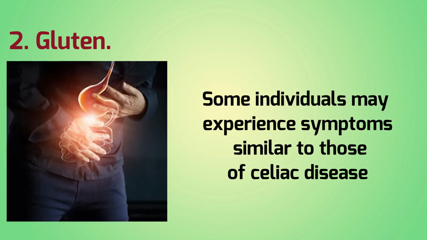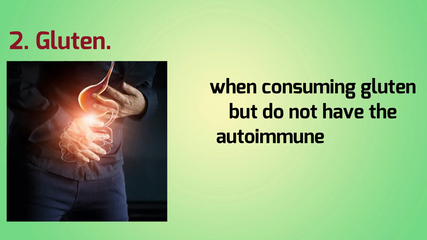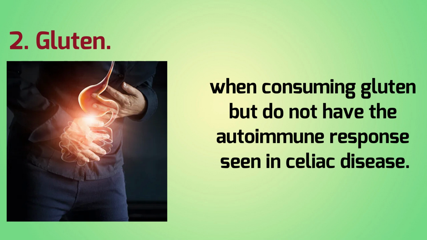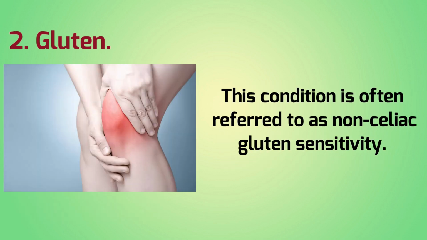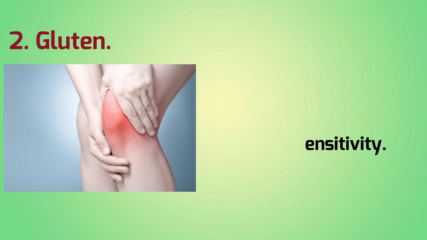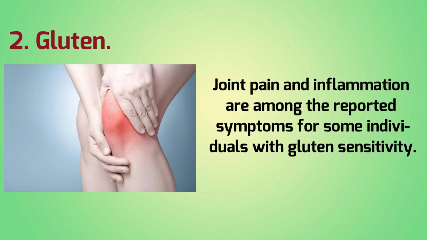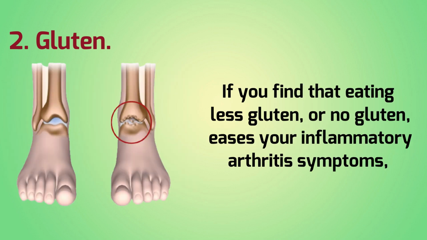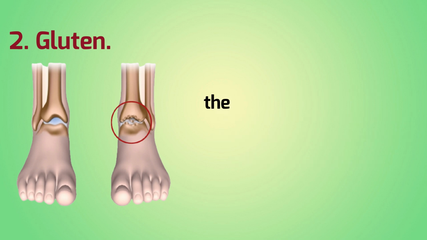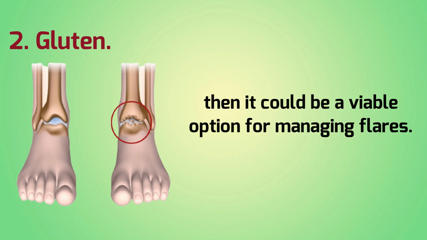While arthritis is not a direct result of celiac disease, joint pain can be a secondary symptom. Some individuals may experience symptoms similar to those of celiac disease when consuming gluten but do not have the autoimmune response seen in celiac disease. This condition is often referred to as non-celiac gluten sensitivity. Joint pain and inflammation are among the reported symptoms for some individuals with gluten sensitivity. If you find that eating less gluten, or no gluten, eases your inflammatory arthritis symptoms, then it could be a viable option for managing flares.